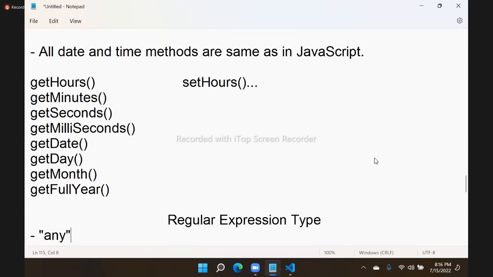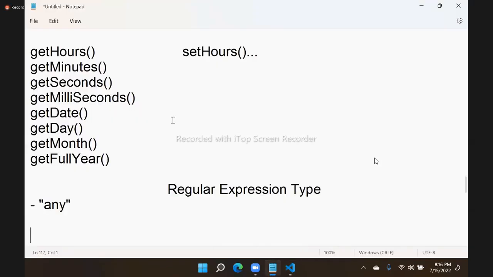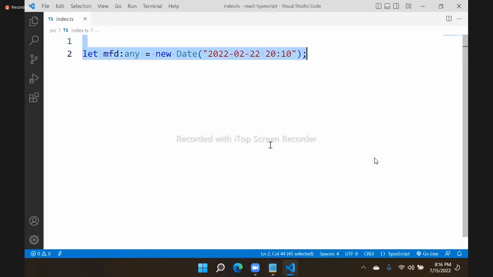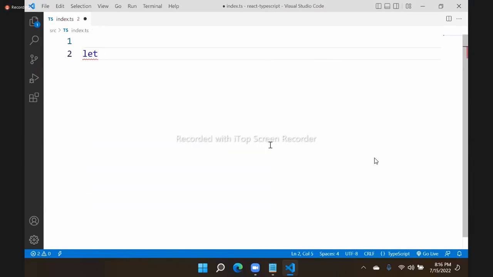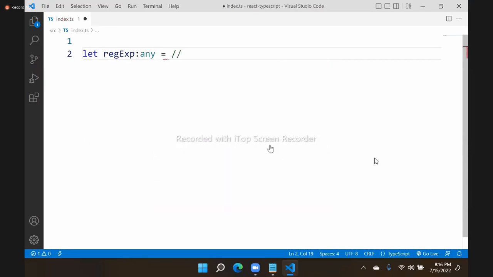We have to use any as type. So we need to use any as type for regular expression also. Same concept. So how do we write a regular expression? let, and you know that a regular expression is enclosed in slashes.